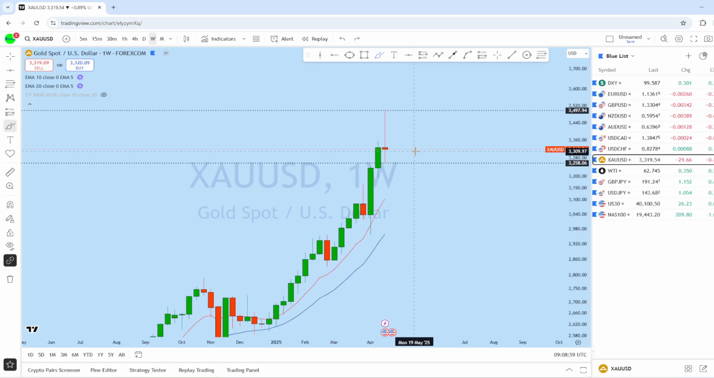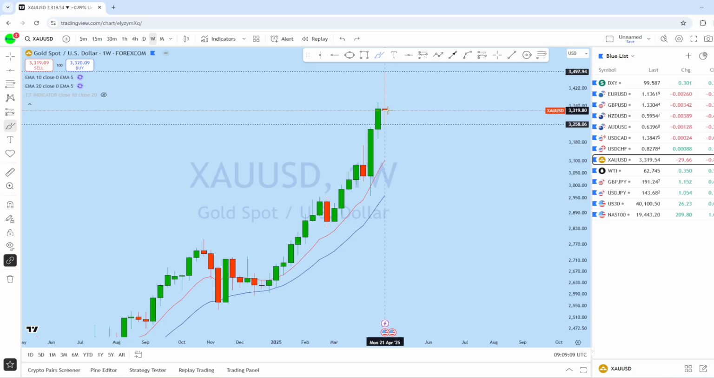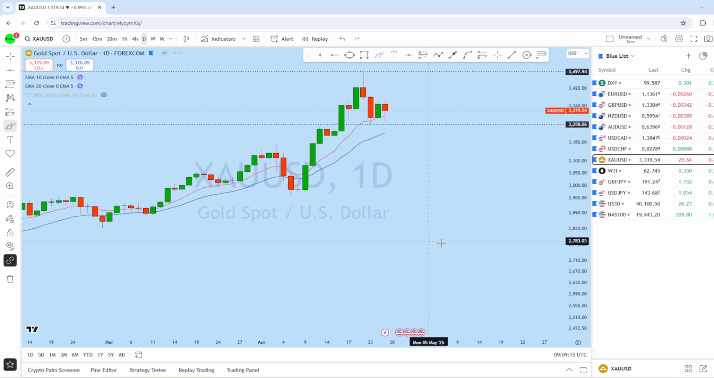So this week we might see either the price initially go up and then break that weekly low before it returns back up in the major direction of the trend, or initially we might see a drop, a break of this low, and then a return to the major direction of the trend.